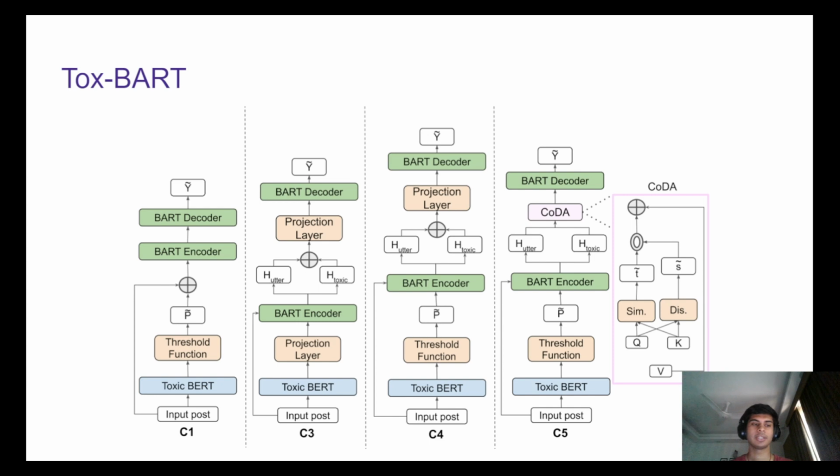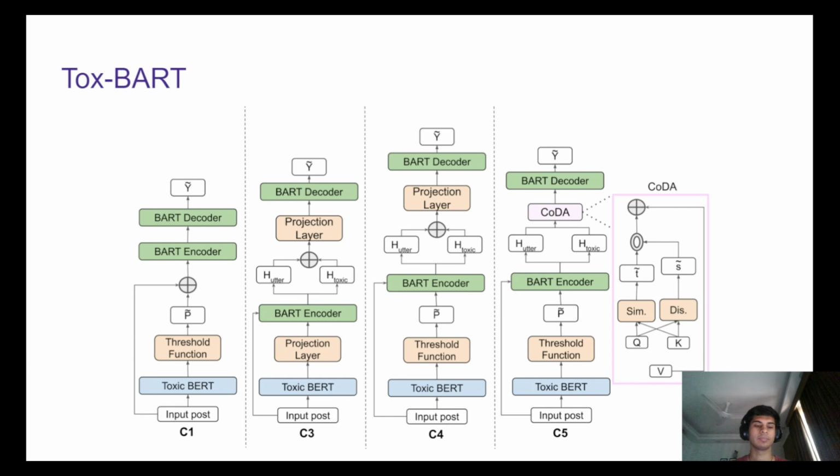So C1 is our main configuration for using in-domain attributes, and C2 in the next section refers to the in-dataset attributes. C3, 4, and 5 are some ablations we experimented with for in-domain attributes. In C1, Tox-BART generates the probability of each signal for some given input post. These signals are then thresholded to be converted into special tokens such as toxic, not toxic, severe toxic, not severe toxic, if the probability is greater than some lambda or not.